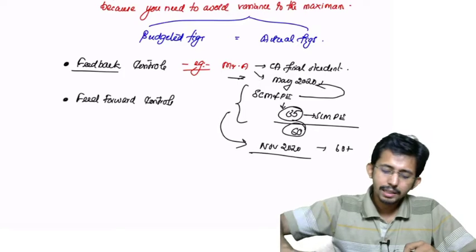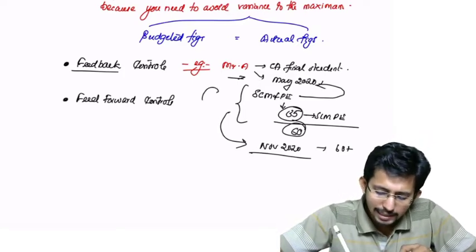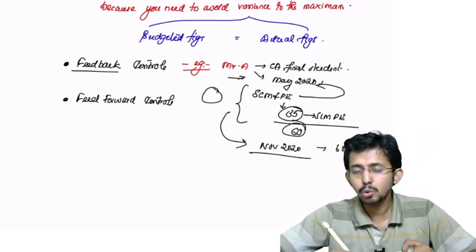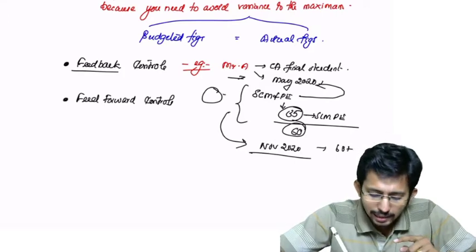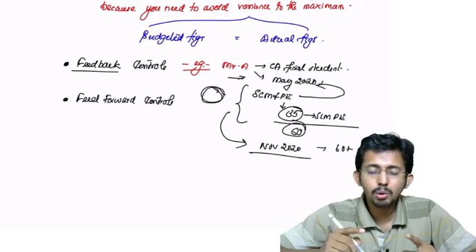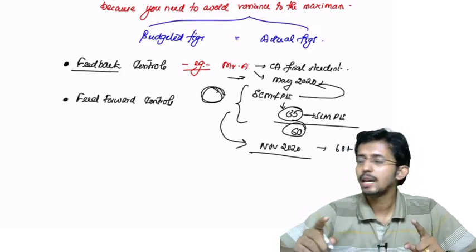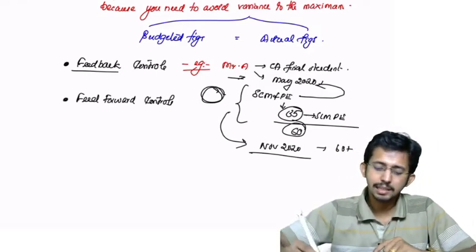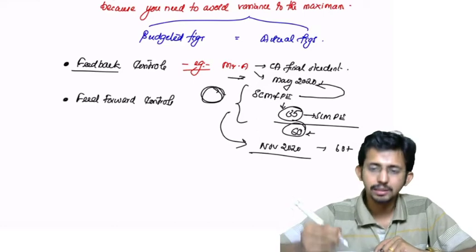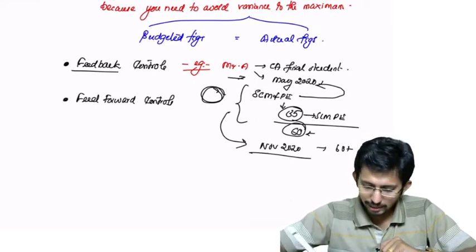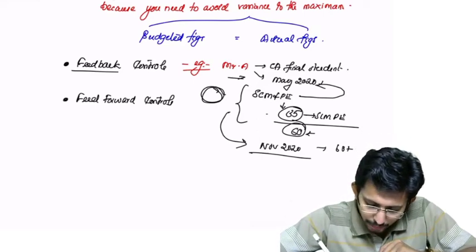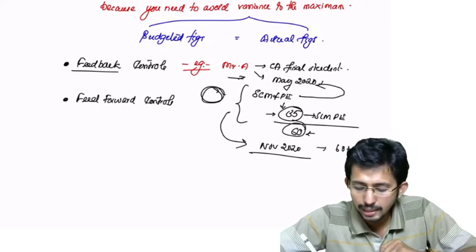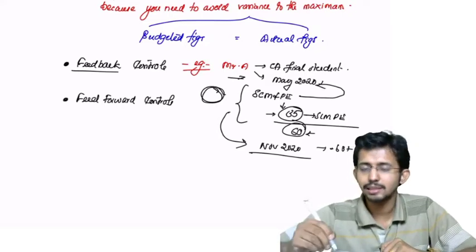So here also he had certain controls to prevent variance between his expected result and actual result. What was his expected result? His expected result was 60. And what was his actual result? In May 2020 it was 35, whereas in November 2020 it was 60 plus itself.